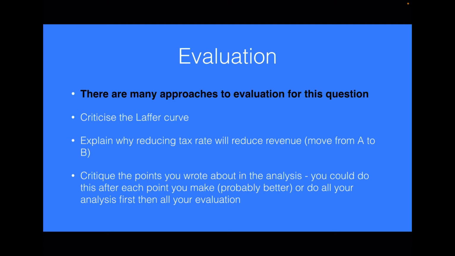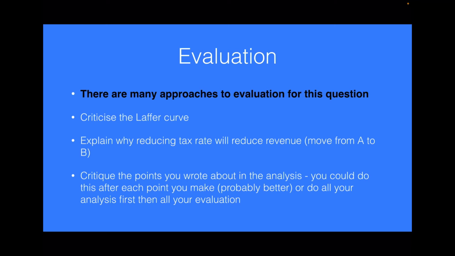You could do that in 2 ways. You could either do all of your analysis and then do all your evaluation, or you can make your point and then criticise it. That's probably the better way for this question, because all the points are kind of separate points. Apart from the last 2 about people moving abroad and people moving to the UK, they're all separate points. There's not any overlap. So it probably makes sense to make your point and then evaluate it, because that way you're evaluating as you go. And if you run out of time, at least you've got some evaluation done.